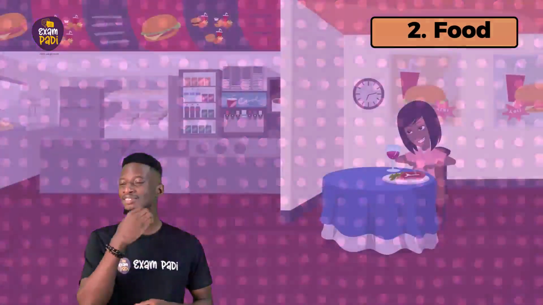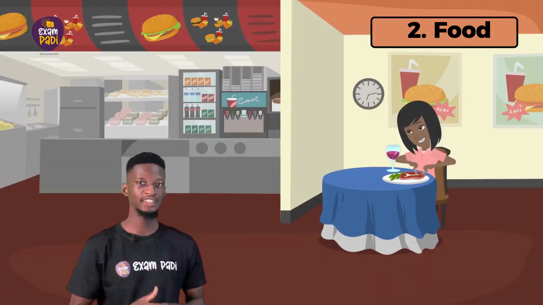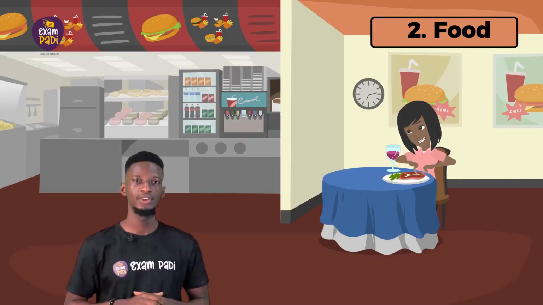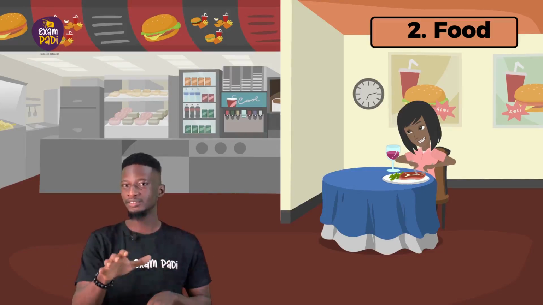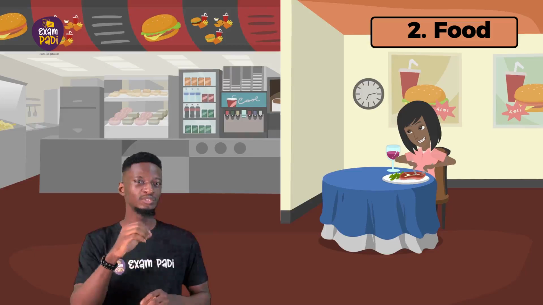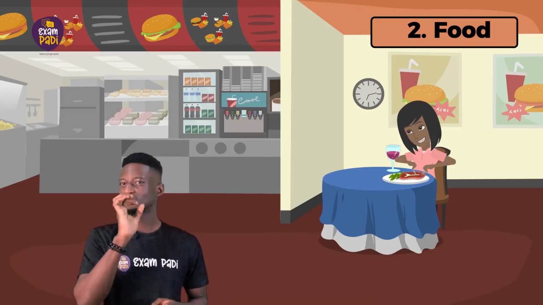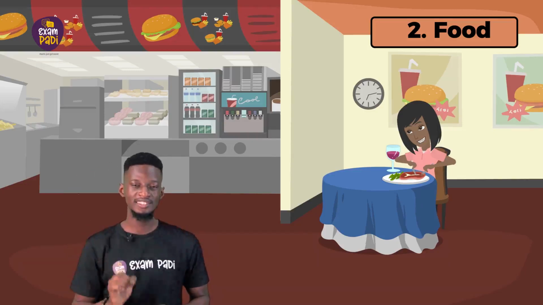2. Food. The food we eat contains energy, and this source of energy is received by green plants from sunlight. When food is broken down into cells inside our body, the energy in the food is released. In other words, food energy is released from all the 6 classes of food.